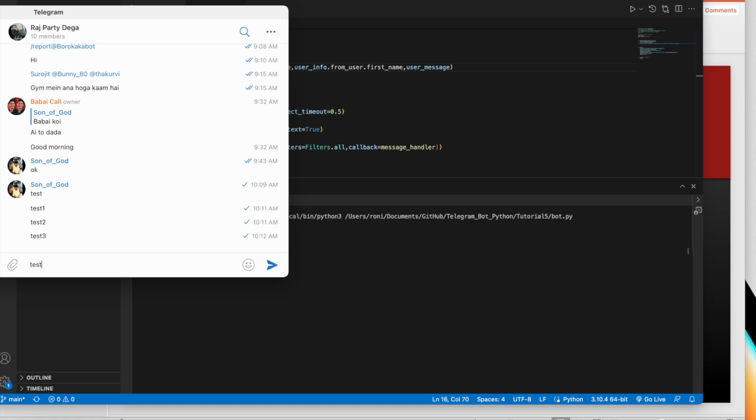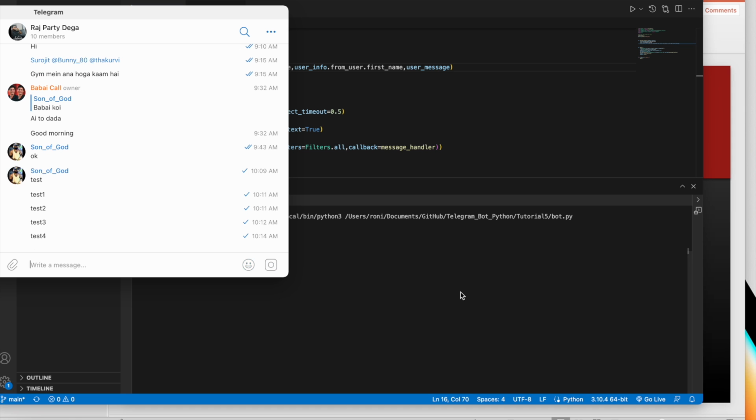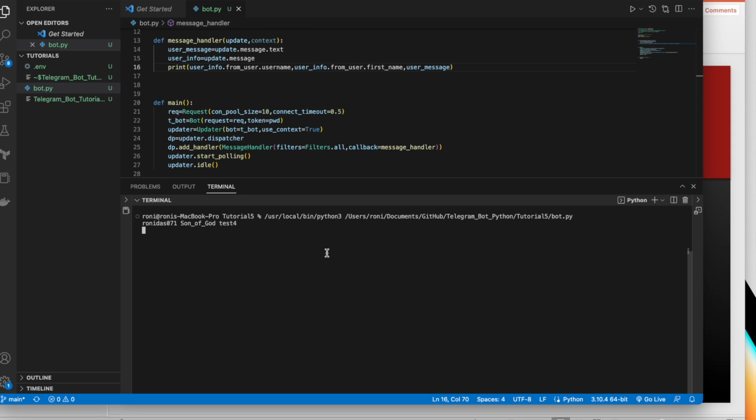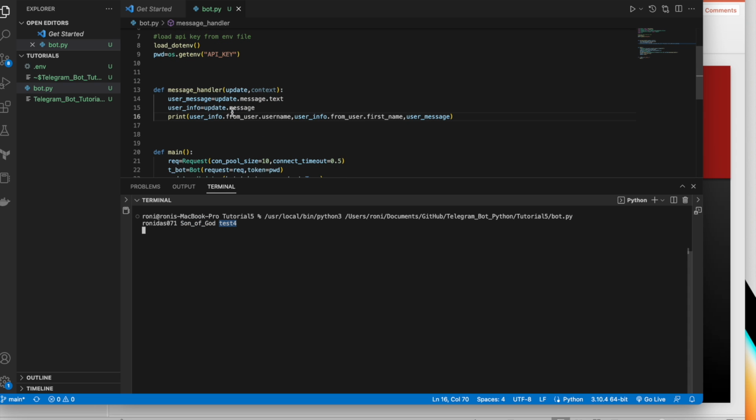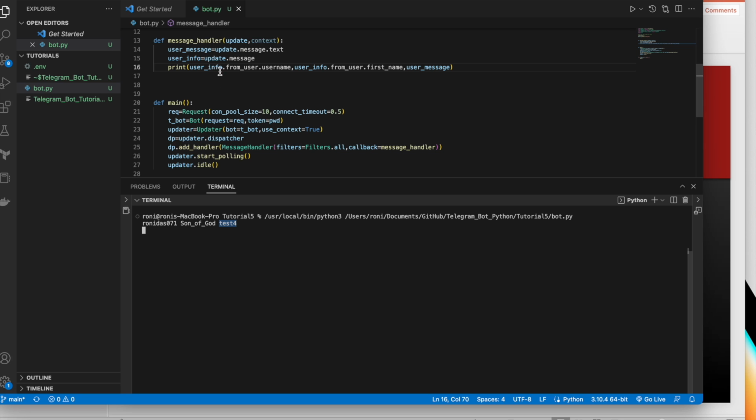Let's just try this now. Just write test4. Can you see this thing? I got Ronnie thus, and I got son of God, I got test4. So this is my first name, this is my username, and this is the message I sent. So maybe I can create something very nice here now. Let's create a dictionary first.